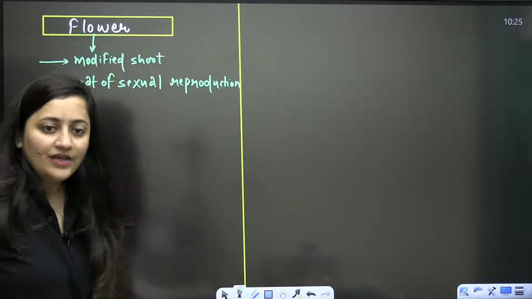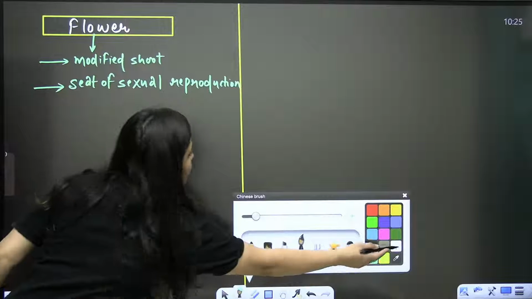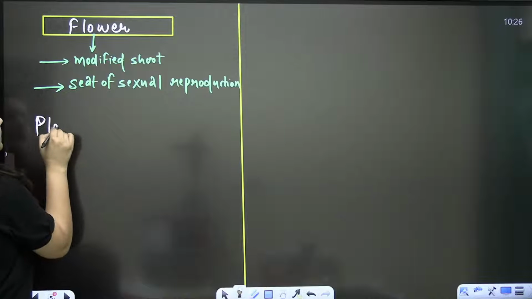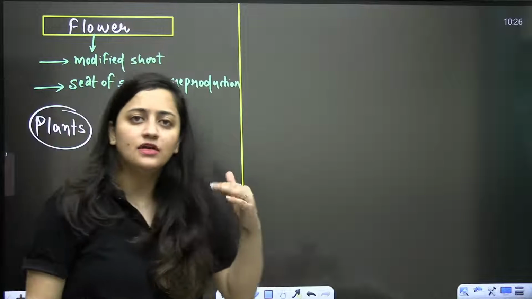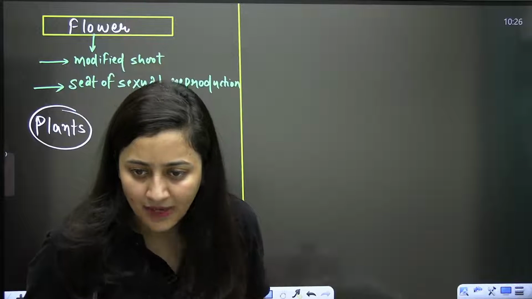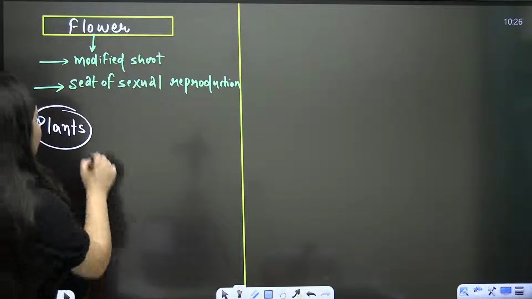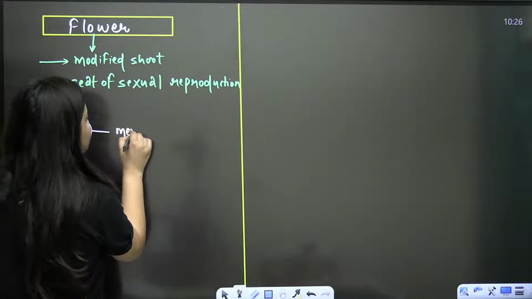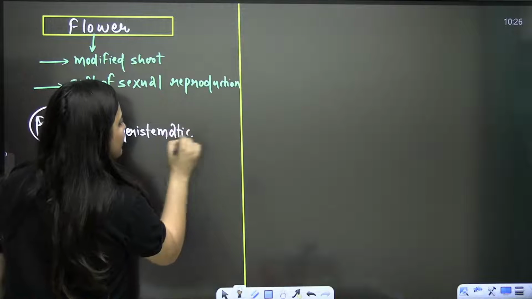Okay. So these are the two important points. Now, what is happening? We know that plants will continue their growth for their whole lifetime. Why? Because in plants we have the meristematic tissue. What type of tissue is there? There is a meristematic tissue.